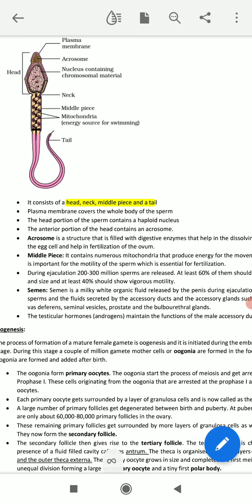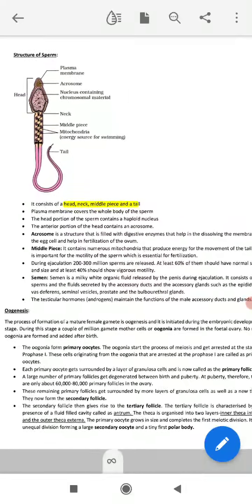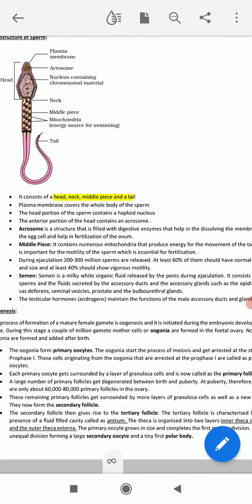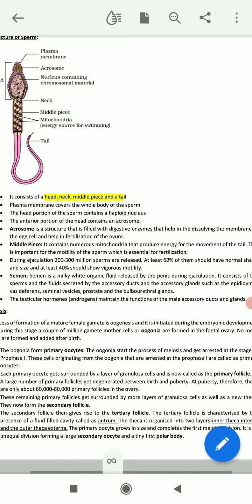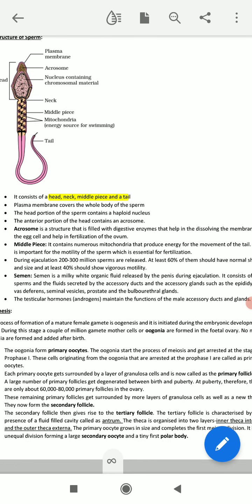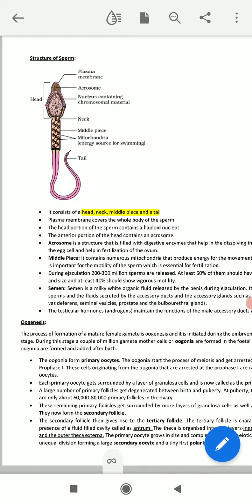Okay, and the last one is the semen. This is the milky white organic fluid released by the penis during ejaculation. It is the most nutritious, most proteinous substance. And the testicular hormone, the androgen, maintains the function of the male accessory ducts and glands. So this is the overview of the structure of sperm.